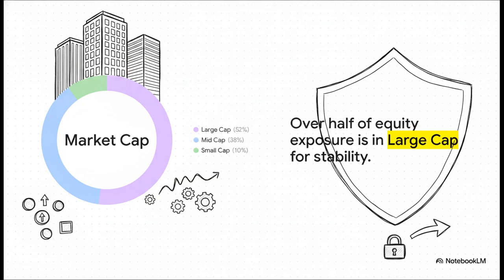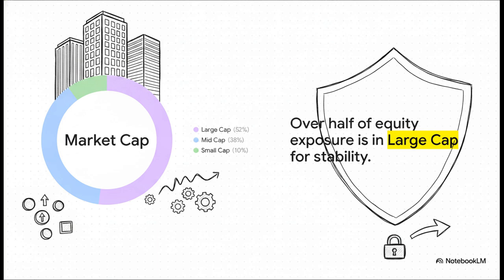We've talked about the theory and the data, but where is your money actually sitting to create this low volatility environment? When we break down the equity market cap distribution, it really paints a picture of absolute stability. Over half of the equity exposure, 52.08% to be exact, is securely anchored in large cap stocks. We're talking massive established companies here. Mid caps make up about 38%, and small caps are kept to a minimal 9.81%.